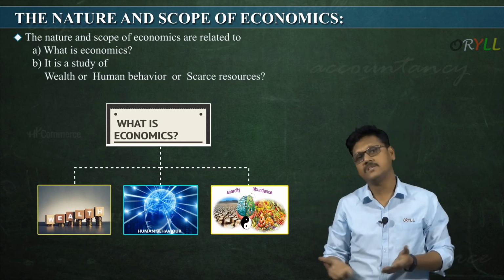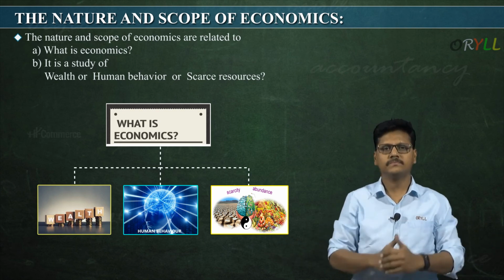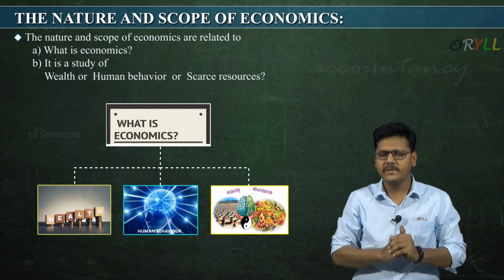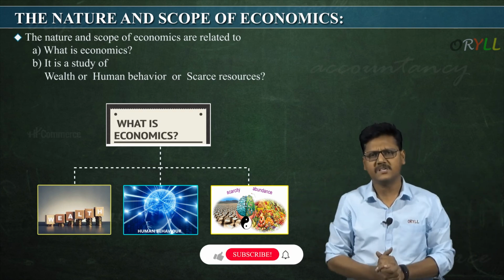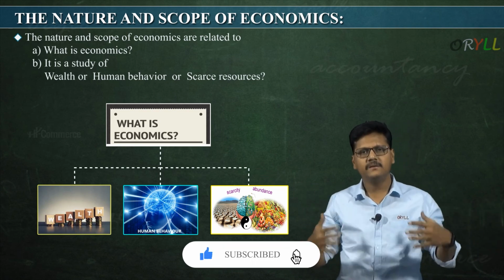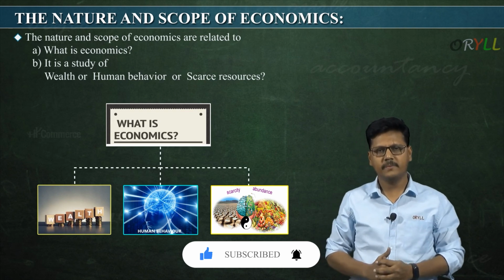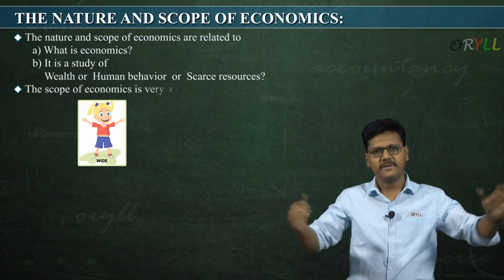Sometimes it's a study of wealth, sometimes it's a study of human behavior, and it's a study of scarce resources too. Now the scope of economics is not restricted to only these three topics, it is very wide. Every new day is adding some subject matter to economics. That is why the scope of economics is widening, unlimited now.